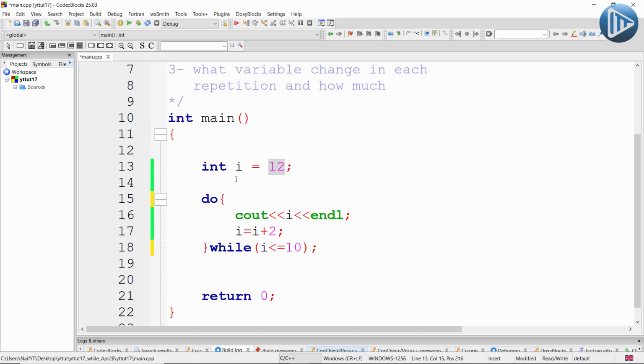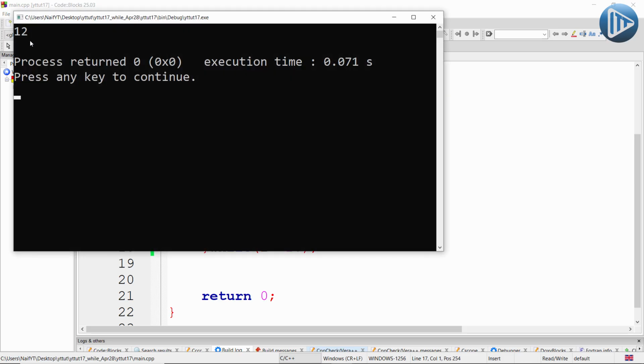Well, the difference between the do-while and the while loop is that even if the condition is false from the start, it will run the code inside the loop at least once. So inside our loop, it will print the I value, which in this case, as you can see, is the number 12. So it ran the code at least once.